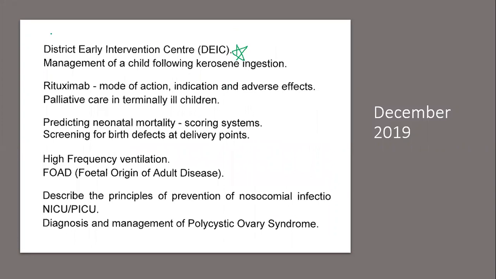Rituximab, a treatment. Palliative care in terminally ill children, a very vague question. Then neonatal mortality scoring systems, unless you have concentrated on it, you will not know anything about it. Then fetal origin of adult diseases, somewhere you would have heard the topic, but you would not have read it. So those are the sort of questions that I commonly see getting repeated in the recent advances paper.